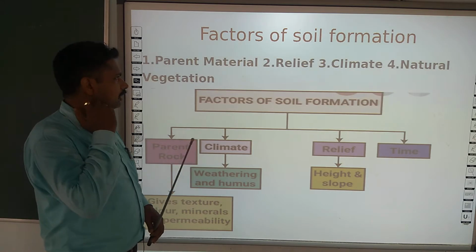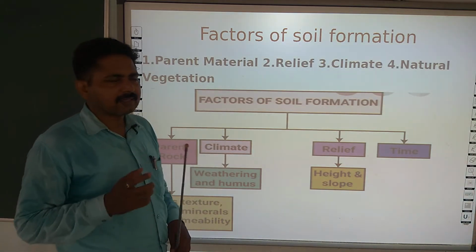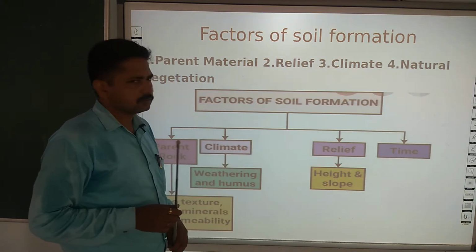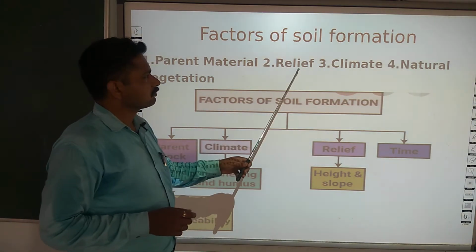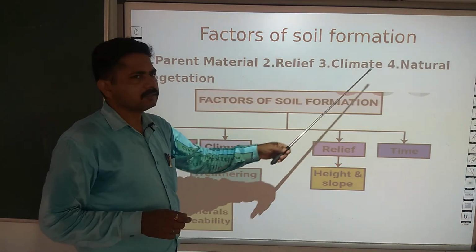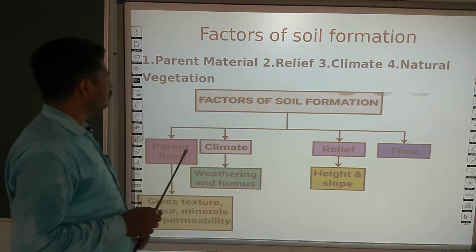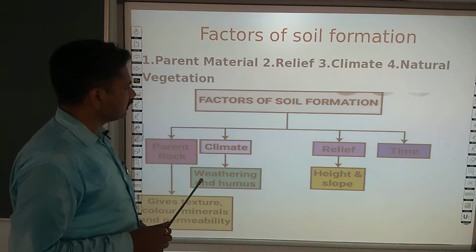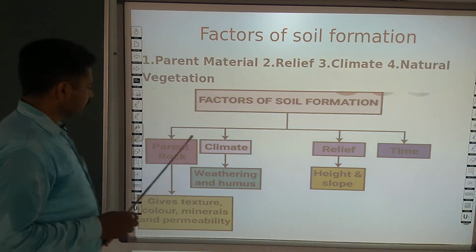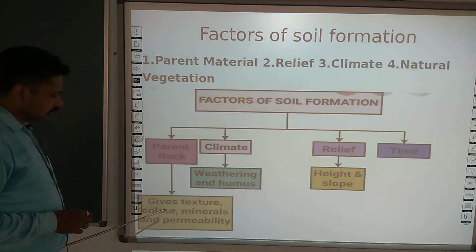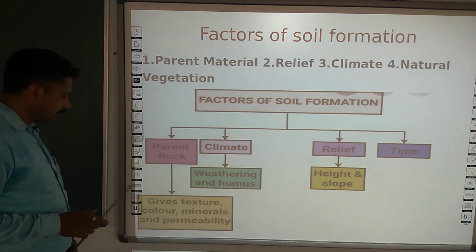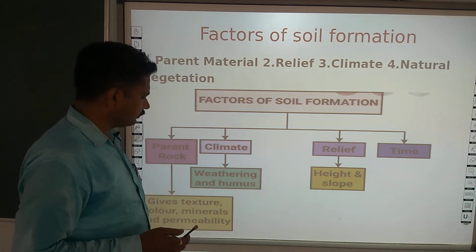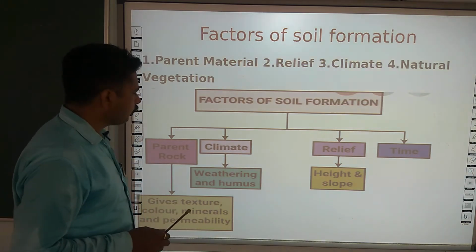In the formation of soil, 4 factors play a crucial role. Among them, the very first is parent material, second is relief, third is climate, and fourth is natural vegetation. Here, through this flow chart, you can understand things very clearly: parent materials or rocks give texture, color, minerals and permeability to the soil. It determines the type of soil.